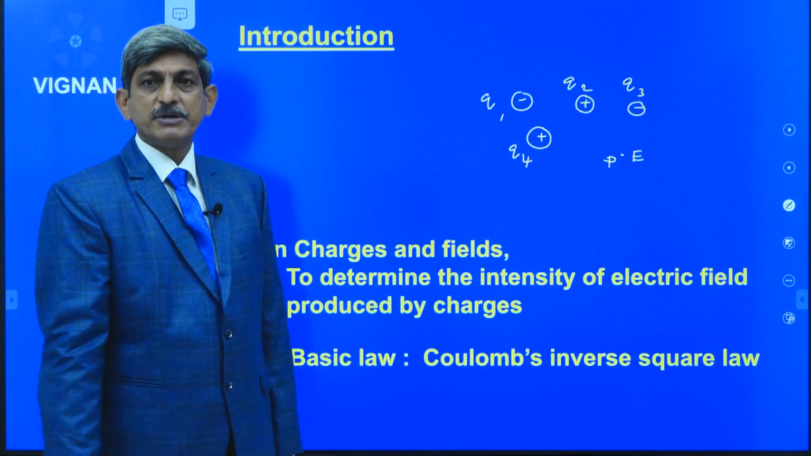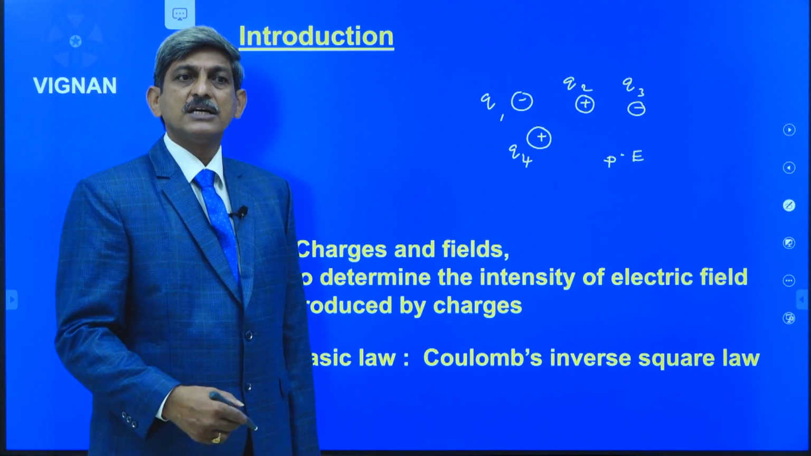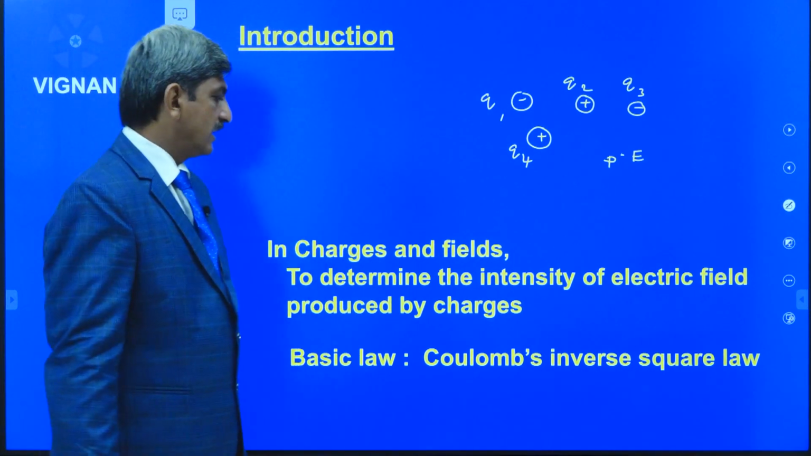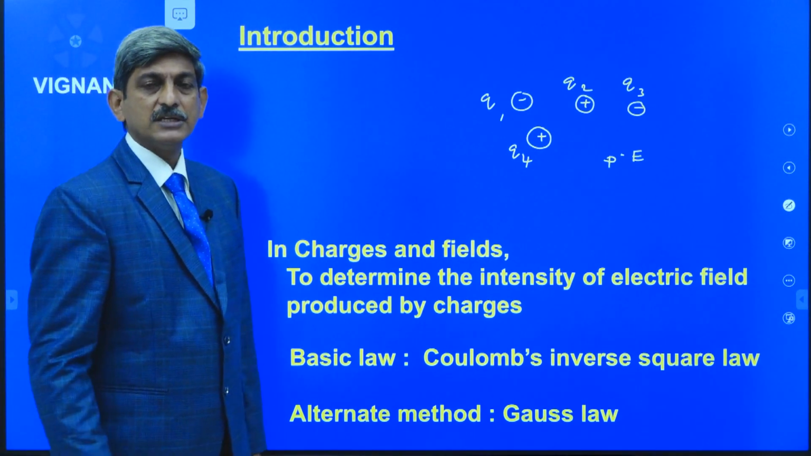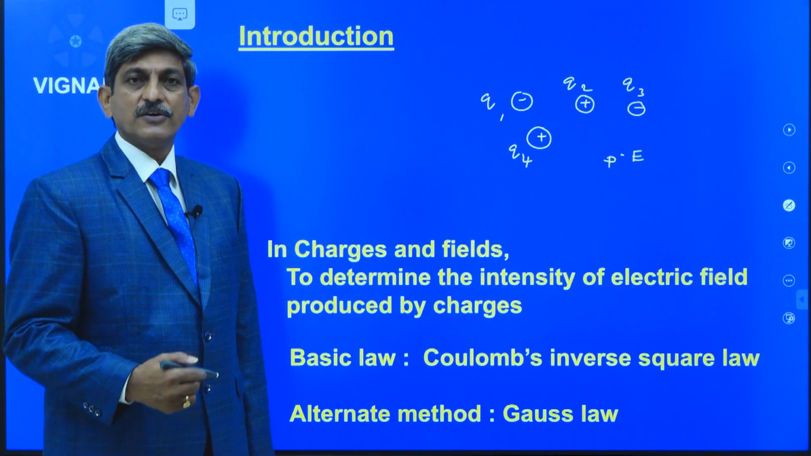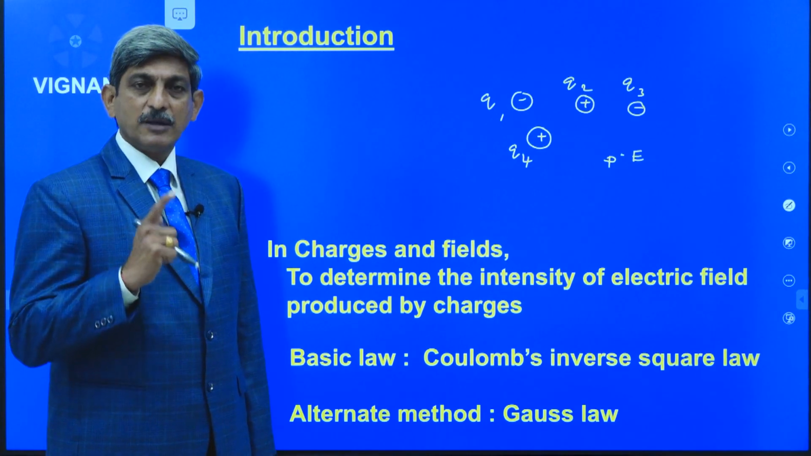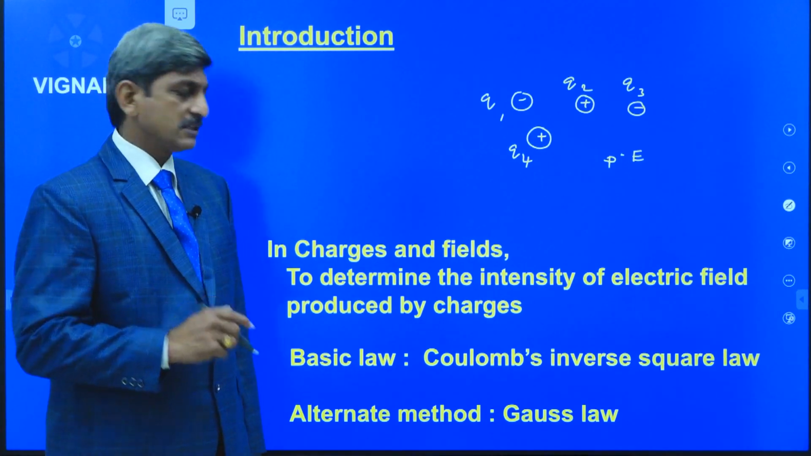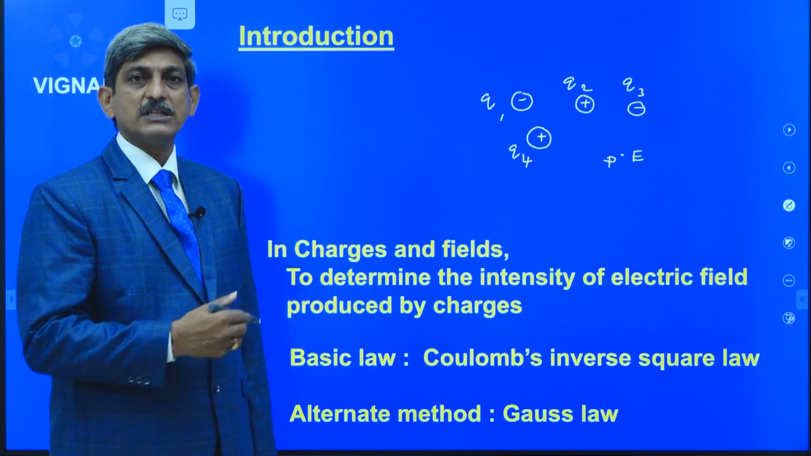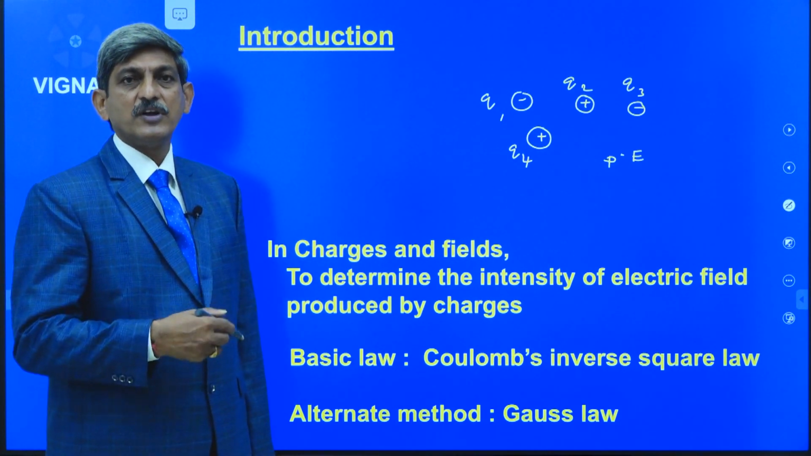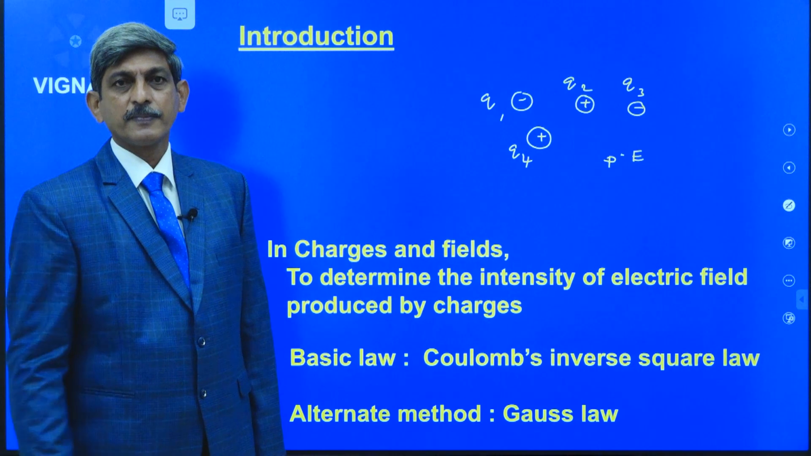The same can also be determined by using another alternate method. That alternate method is the Gauss law. Okay? In the charges and fields, we study two laws. The basic law, Coulomb's inverse square law, and the alternate method, Gauss law, to determine the intensity of the electric field produced by the charges.